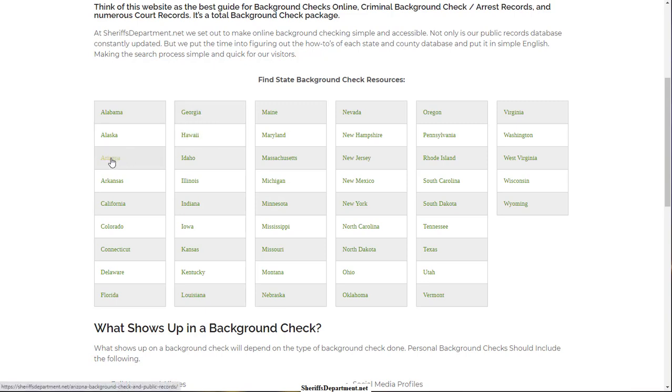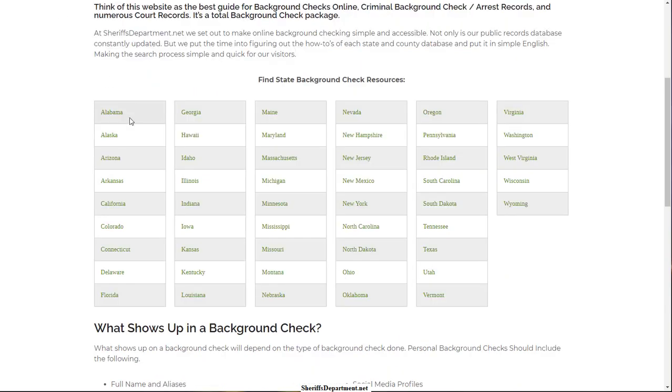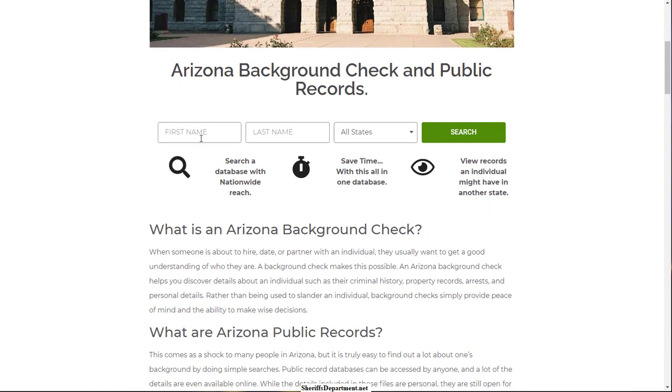So in this example, I'm going to grab the state of Arizona, and the process is very similar from state to state. So depending on which state you're going to be using, the process should be very similar. The first option you have here is to do a name check, and this is a nationwide look. It's an instant search, so it should show you something fairly quickly, and it looks at databases that you might not even be thinking of.